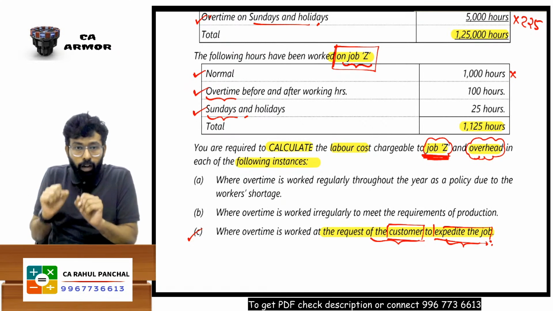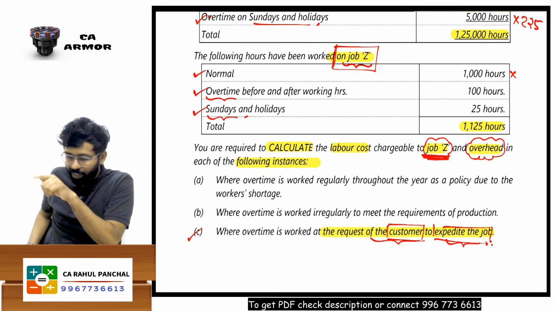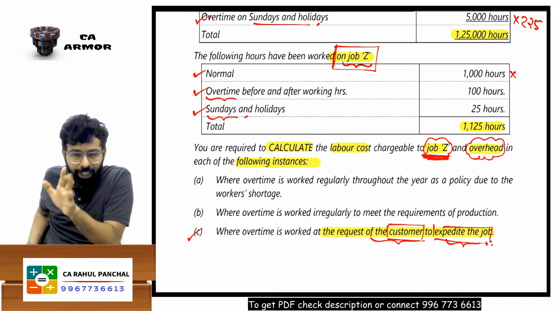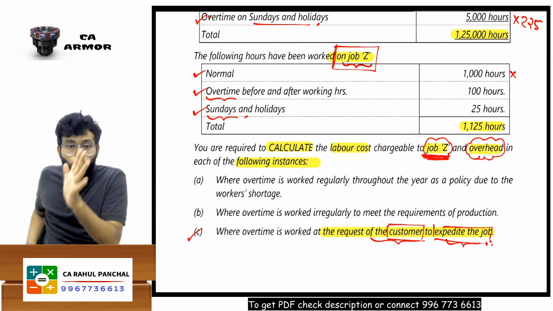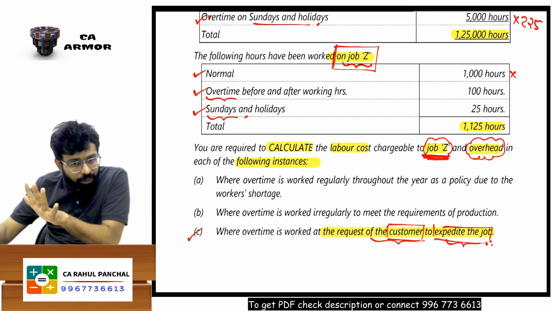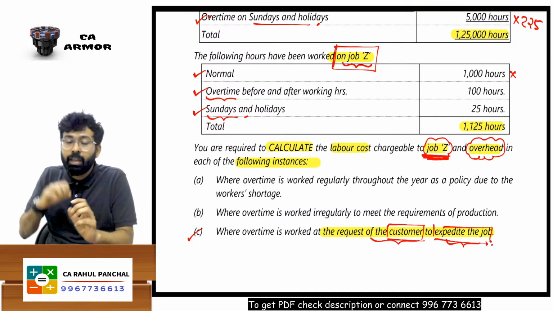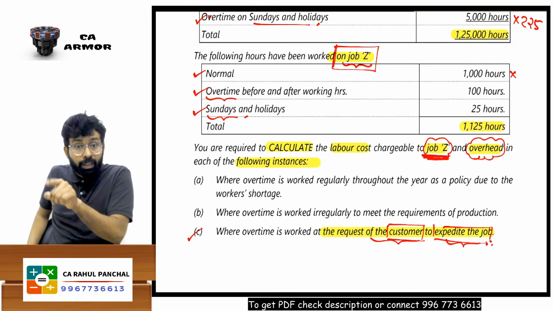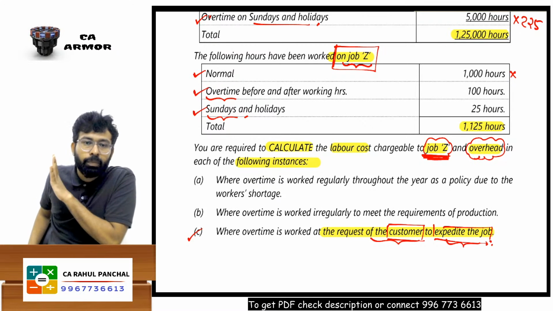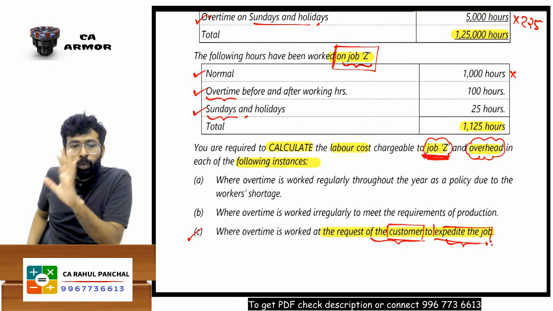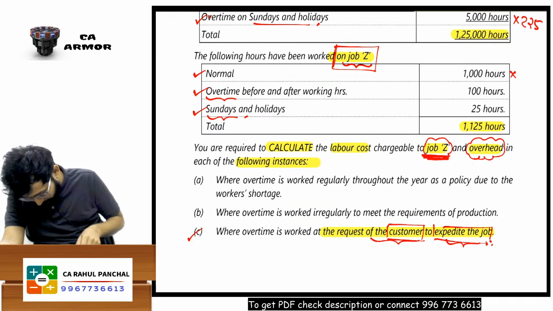Customer is coming and saying, sir, I need this urgent. So you will say, see, if I do this, you have to pay me extra, right? I hope you understand. I hope you agree with me that if overtime is done at the request of the customer, then whatever payment you are making for overtime, everything will be recovered from the customer, because the customer has requested the overtime. He wanted that urgently. So you will recover that from the customer, right? There is no problem with that. You can recover that cost from the customer, the overtime part, if it is at the request, charge to customer.